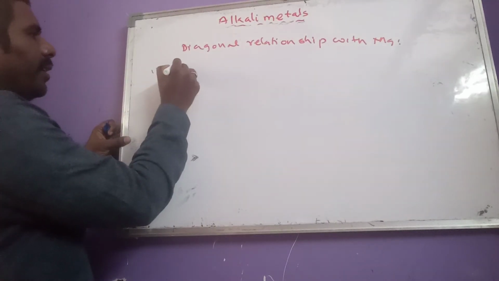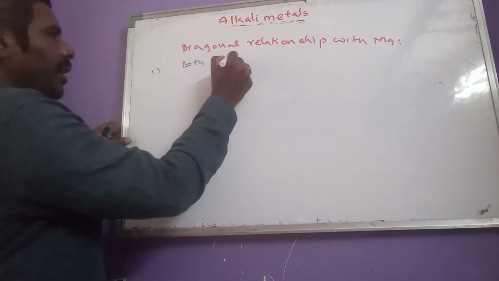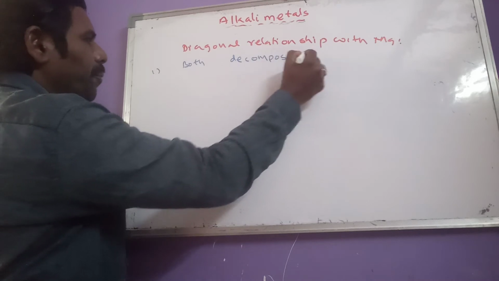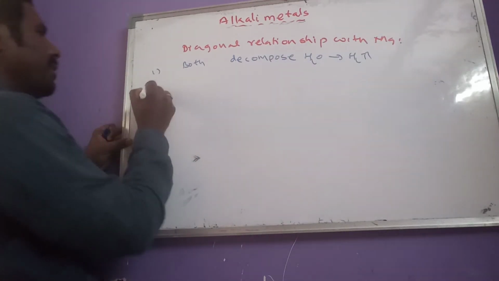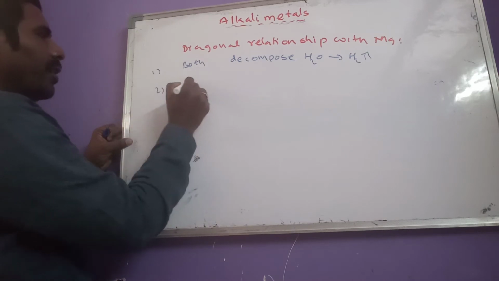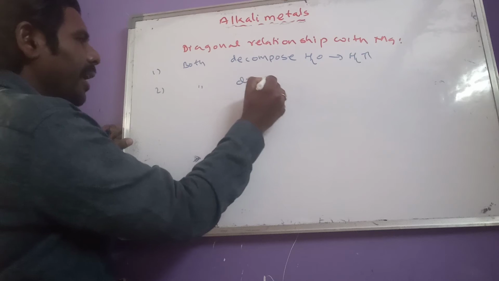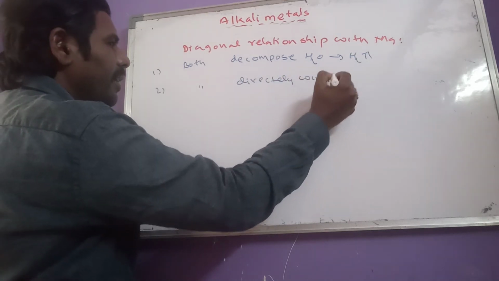Let us see here. Both lithium and magnesium decompose water to liberate hydrogen gas. And the second one, both lithium and magnesium directly combine with nitrogen.